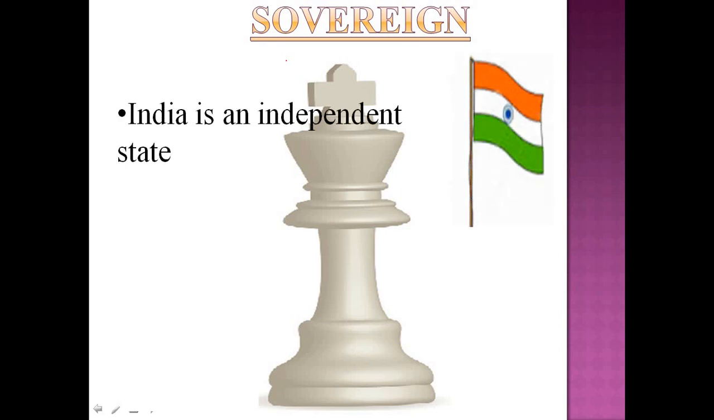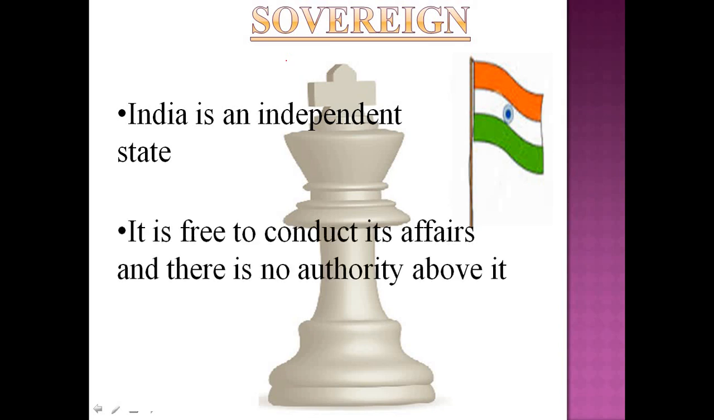If we look into the pre-independence history of India, we know that all the affairs of India, both internal as well as external, were handled by the British Parliament. For example, the decision that India was joining World War I or World War II was taken by the British Parliament. So India was not sovereign then. But after independence, India has become free and can decide both its internal as well as external matters. India is free to conduct its affairs, both internal and external. That's the real meaning of sovereignty.